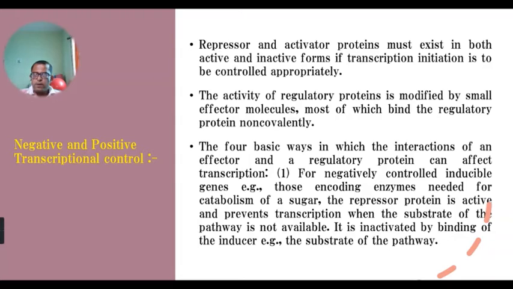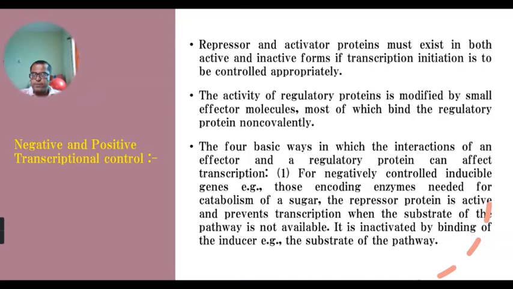Okay, so this is the inducible system. Fructose is present, no other sugar source is there. At that time, fructose acts as an inducer, and accordingly the gene expression takes place for the utilization of this fructose sugar.